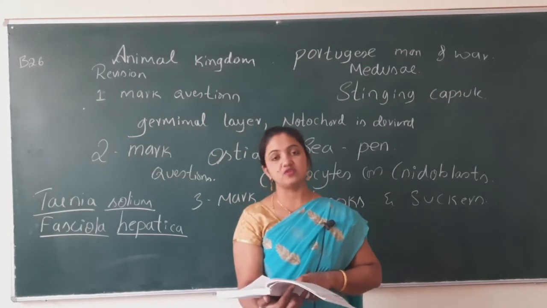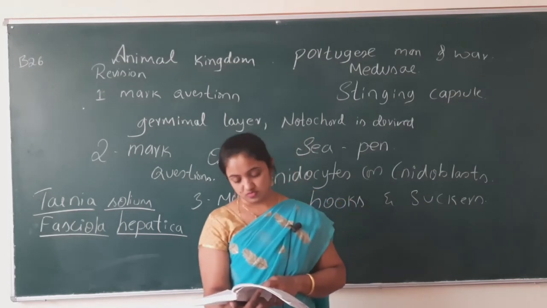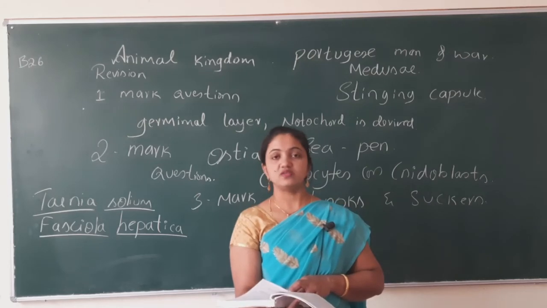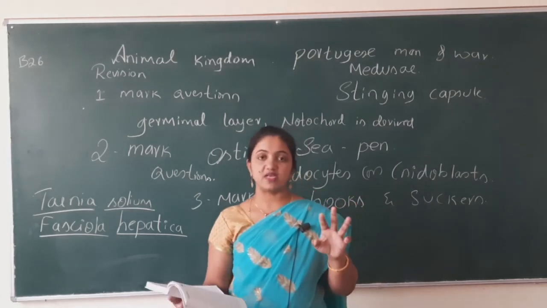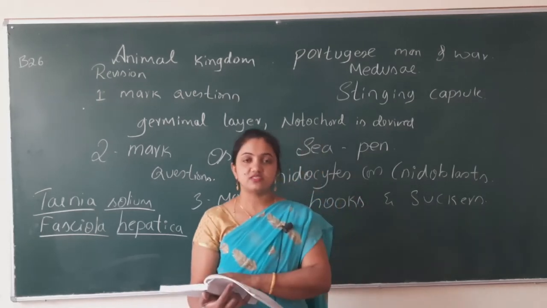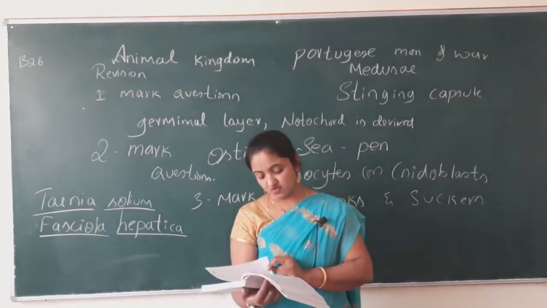One is acoelom, pseudocoelom, and eucoelom. You just write acoelom and pseudocoelom and coelom. These 3 types I explained in the class. So you write those 3 and just give a small explanation for these.